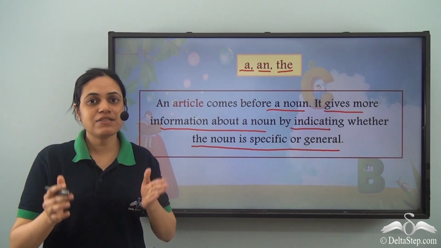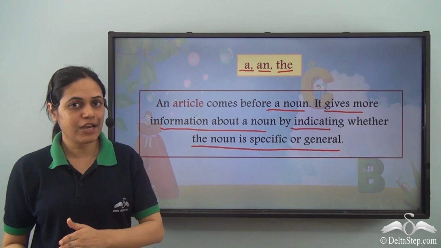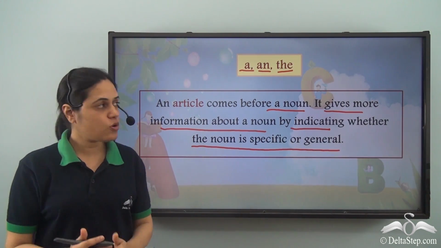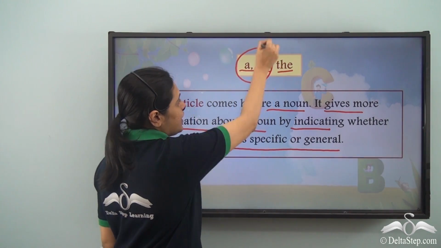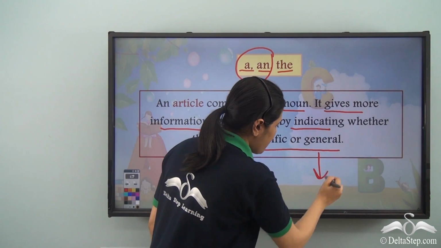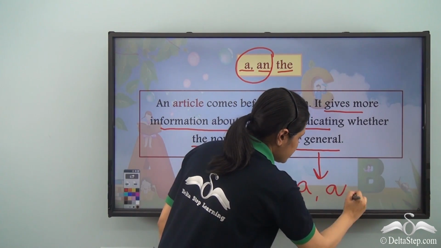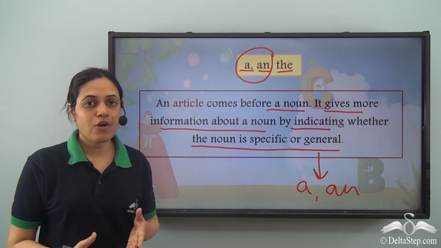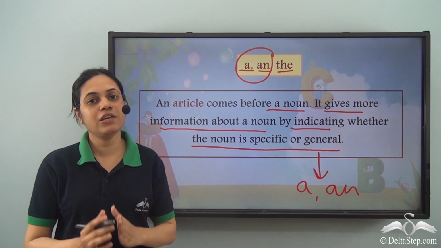So they tell us whether the noun is more specific or general. So a and an are used for general nouns, that is, when we are not specifying the noun.